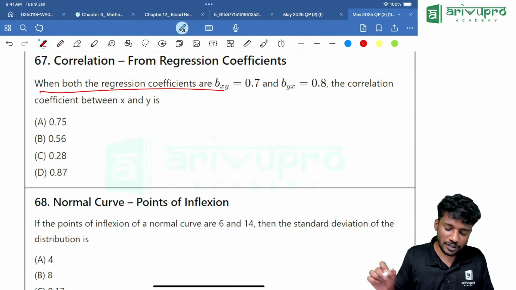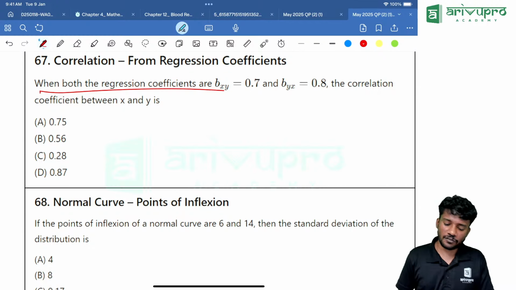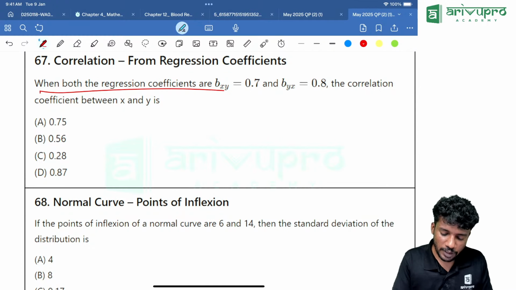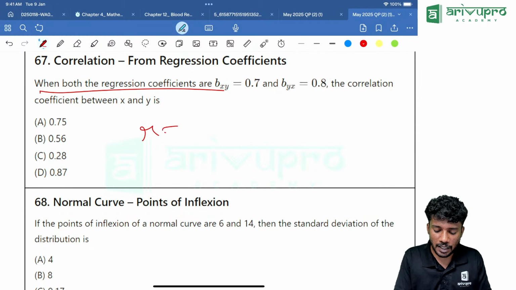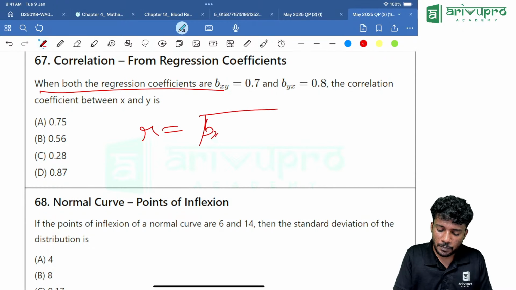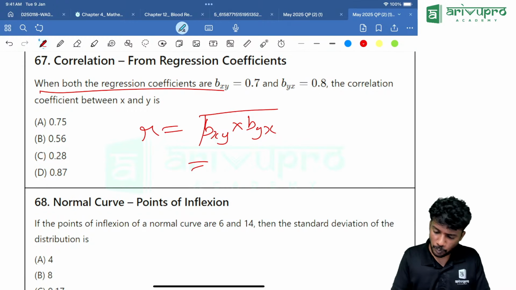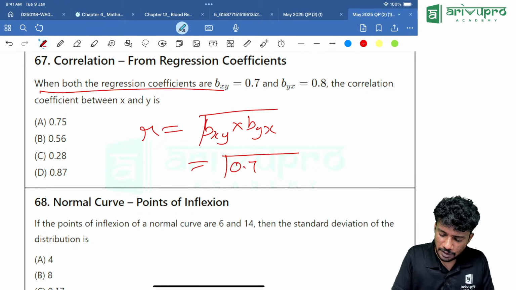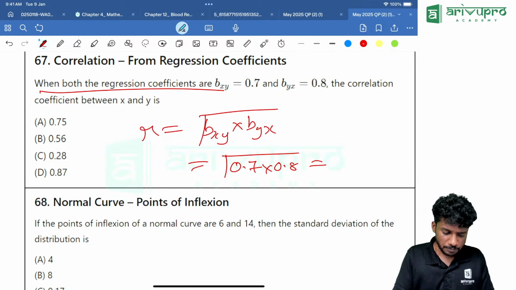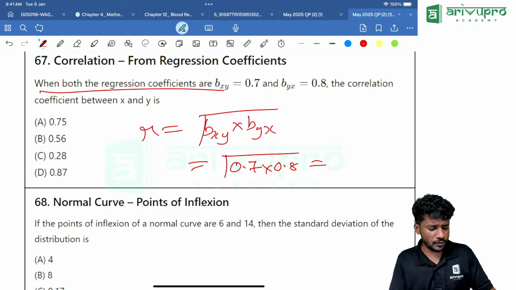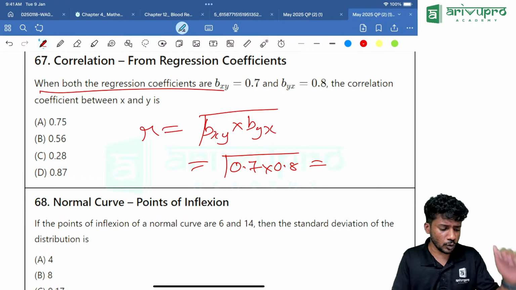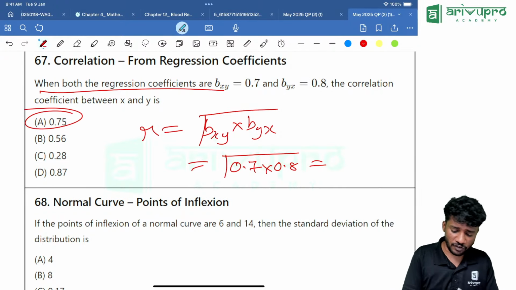Now another one we will discuss. When both the regression coefficients are given, what is the correlation coefficient? Direct formula: R is equal to root of bxy into byx. Why are we taking positive? Since both the values are positive, we are taking it as positive. Root of 0.7 into 0.8. Get me the value. 0.7 into 0.8, the entire thing root. You are getting it as 0.75.